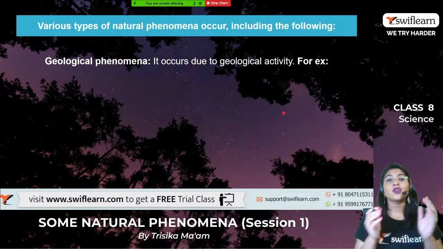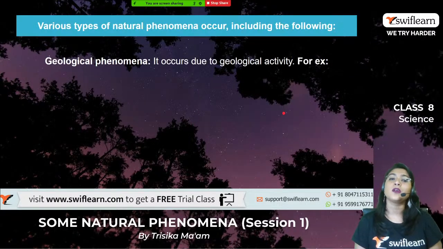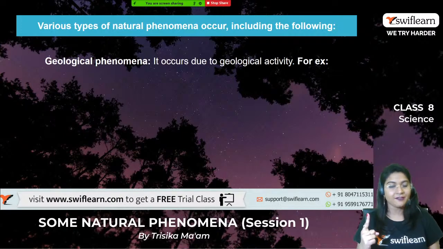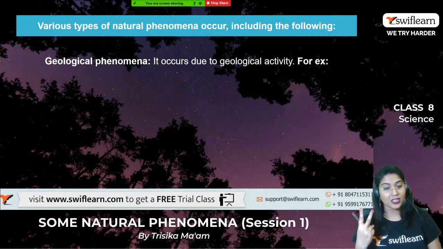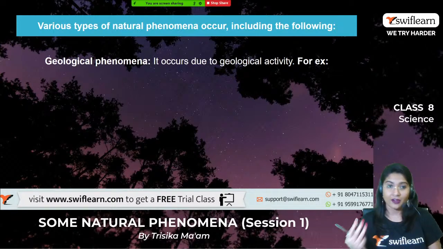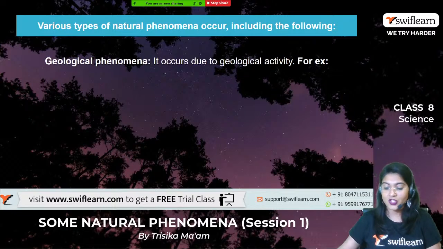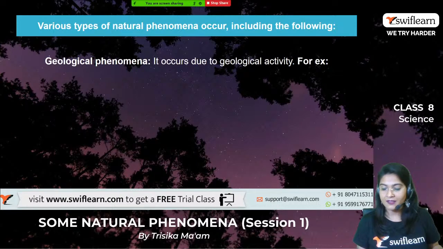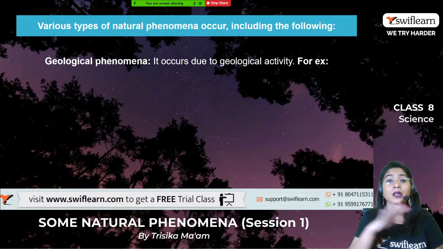Right? Now this type of natural phenomena, we can divide into three main types. What are the three main types? One is geological phenomena, the second is meteorological phenomena, and the third is oceanographic phenomena. So what are these? From the word geological phenomena, we can understand it is whatever is happening on the earth's surface.